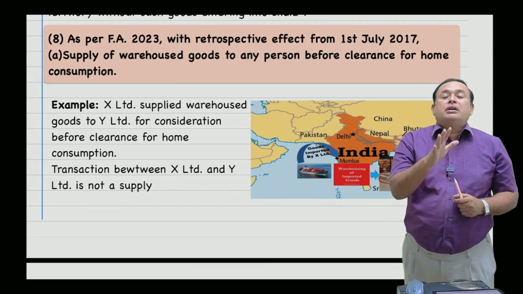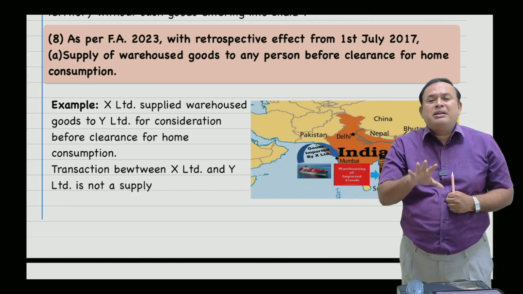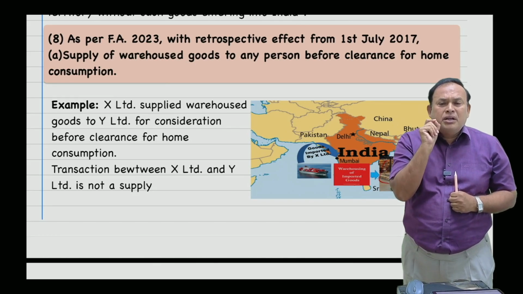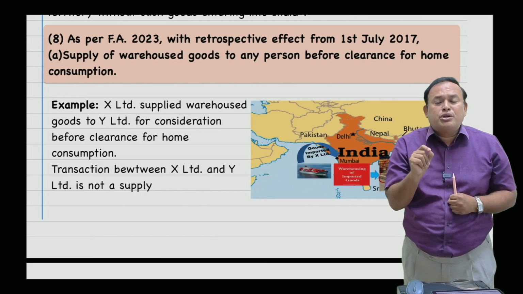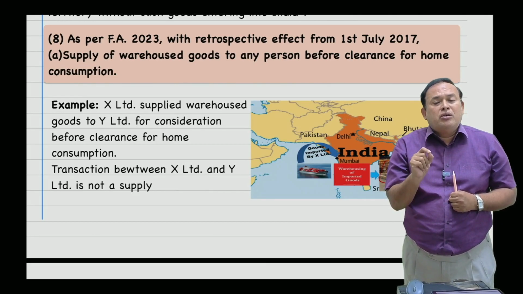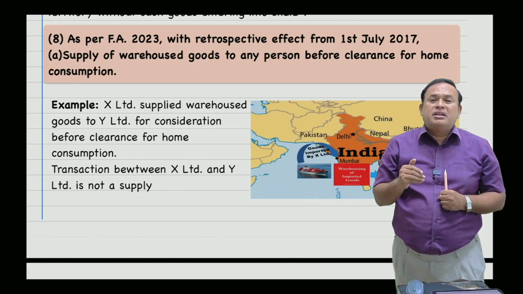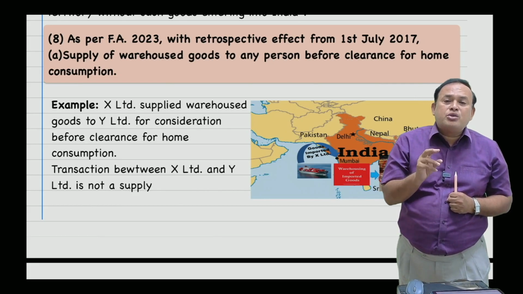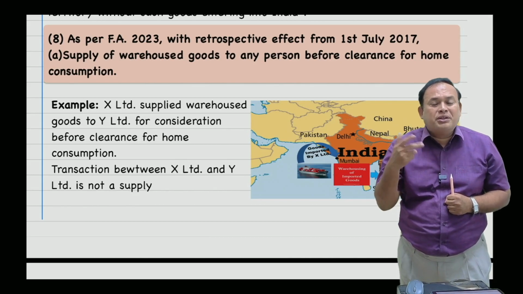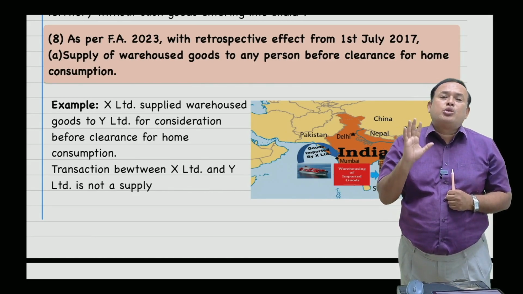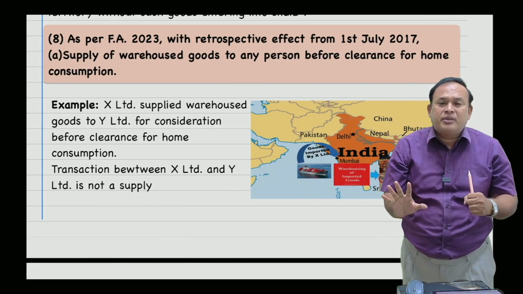Okay, fine. To avoid this pathetic situation and confusion, they said from Finance Act 2023 onwards, this particular import of goods which are warehoused, yet to clear for home consumption, in such case, warehoused goods that have been sold from one person to another person, such a supply is excluded from 1st July 2017 onwards. There won't be any GST.